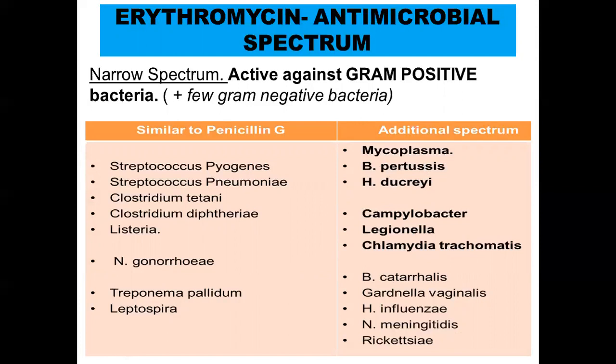Okay, so whenever you are writing the spectrum, you write the spectrum which is similar to penicillin G. So the ones that you studied in penicillin G, same thing you will repeat it here. And you have to add on some additional spectrum in which the first 6 which I mentioned are important, and the others you can actually ignore to some extent. But these, it is important. The first 6 that I told you is important.